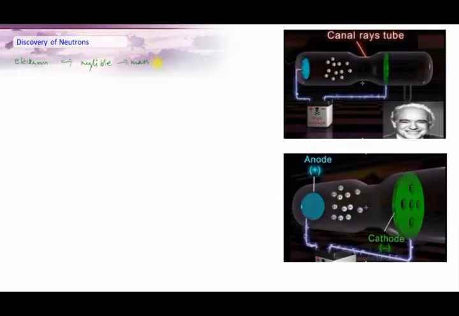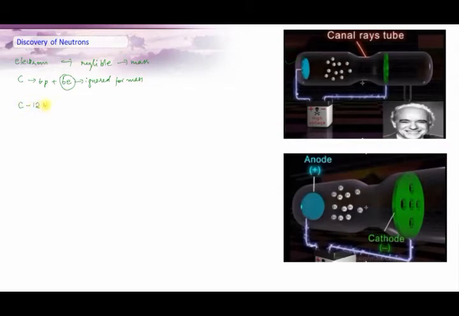For example, if a carbon atom is taken, then it contains 6 protons and 6 electrons. Now, the mass of an electron is so small that it can be ignored. In the previous chapter, we have studied that the atomic mass of carbon is 12 u. In the previous section, we have seen that the proton contributes to the mass.